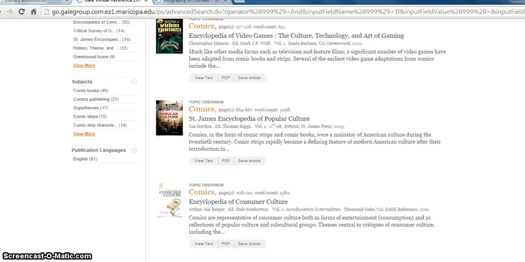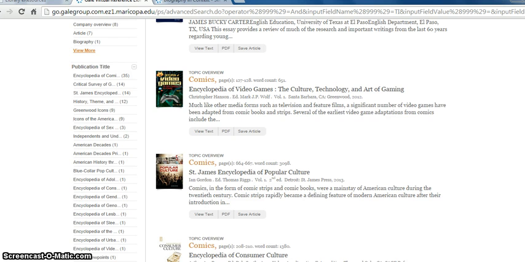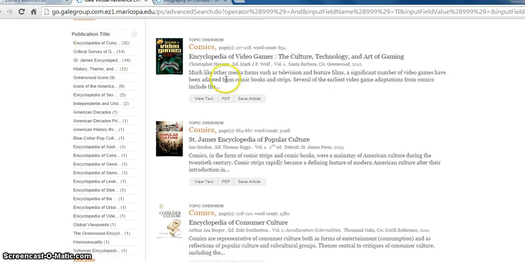However, some of the better ones, I think, don't show up on this first page of results. Where you have to look for those is on the side in this margin. There are the publication titles. And what we're going to do is view more. That's because these are all the names of the encyclopedias that articles about some kind of comics or related to our topic come from. So again, we don't want to look at all 91, but there's a couple of good options here.